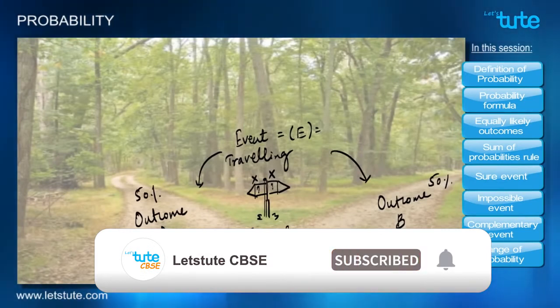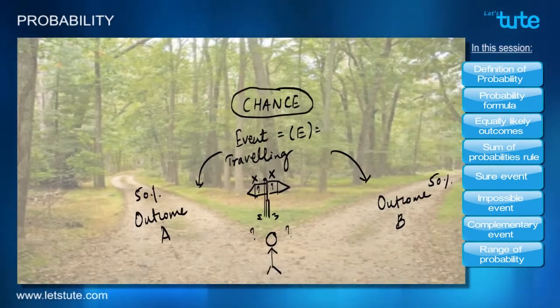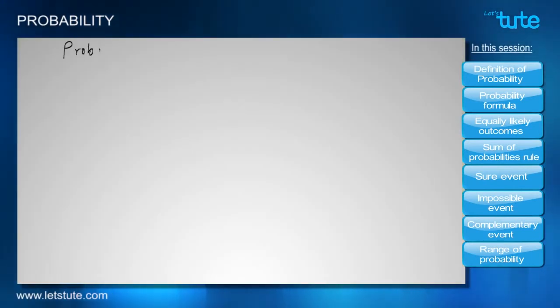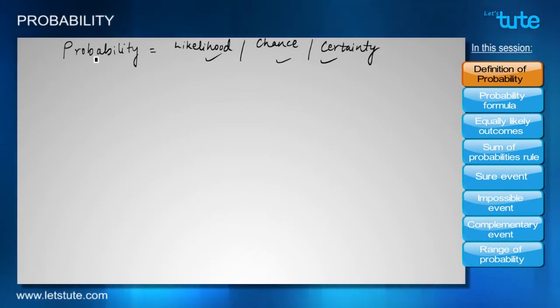Why do we say this 50%? Because there is clearly no bias towards any particular road. So what we are talking about here is the chance of choosing a road. And when we talk about chance, we have to remember we talk about probability. It is the likelihood of something happening, or the chance that an event will take place, or we can say the certainty that is involved in an event. When we hear these terms, we should be sure that we are talking about probability, and normally it is denoted with capital letter P.